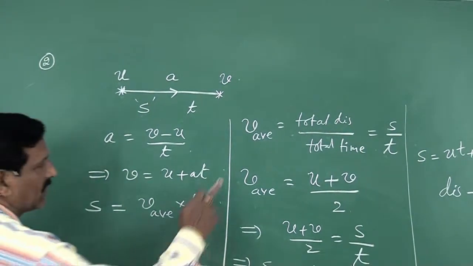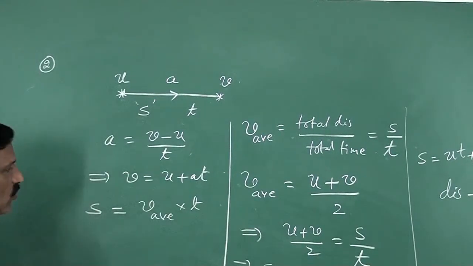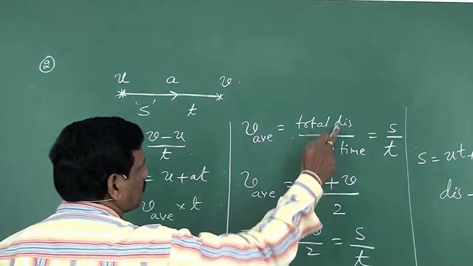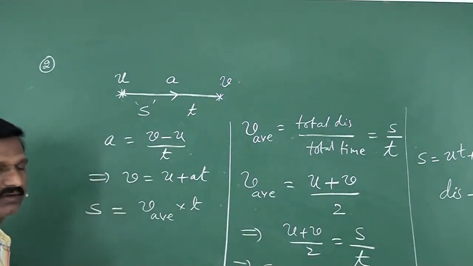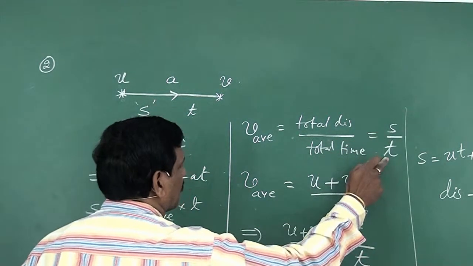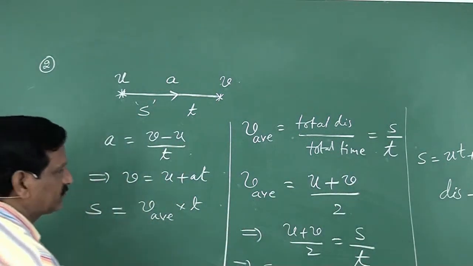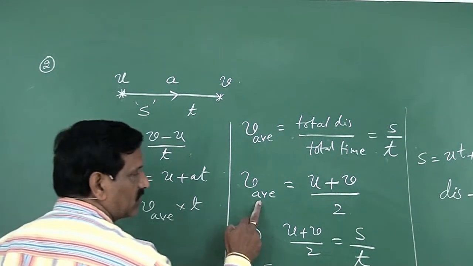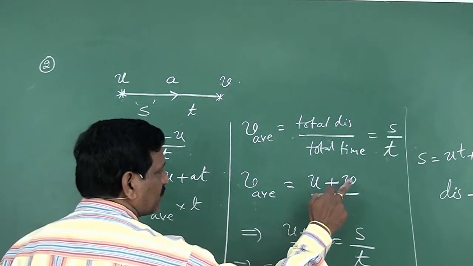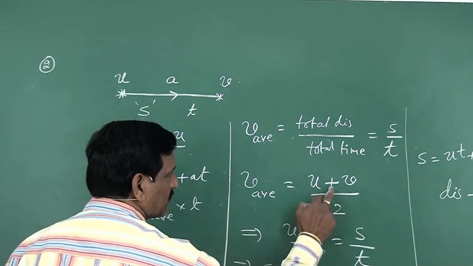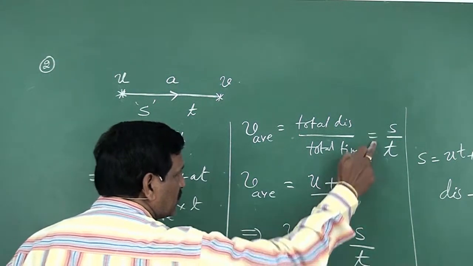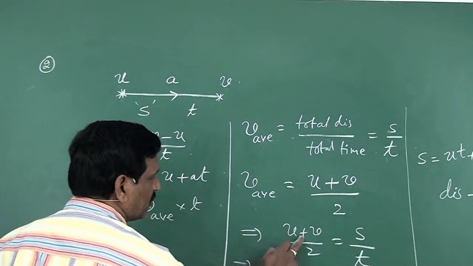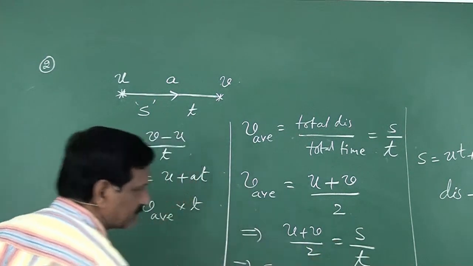Now we have average velocity. What is average velocity? Total displacement by total time taken, that is s by t. And from the general definition, average velocity is equal to initial velocity plus final velocity by 2, that is u plus v by 2. From these two equations you can write u plus v by 2 is equal to s by t.